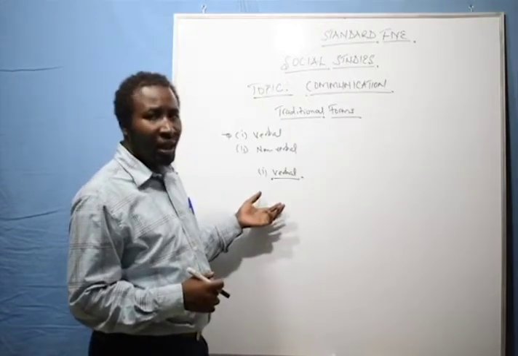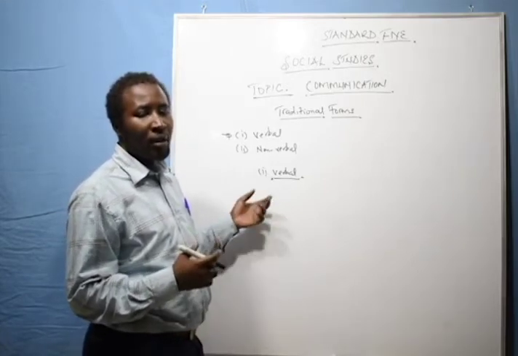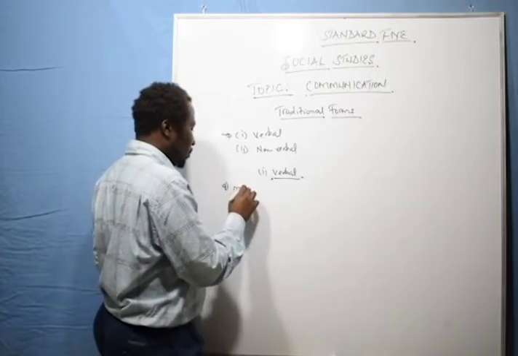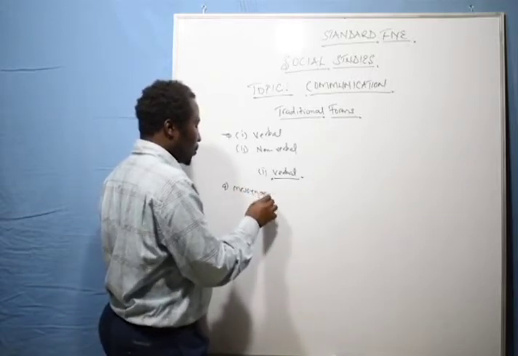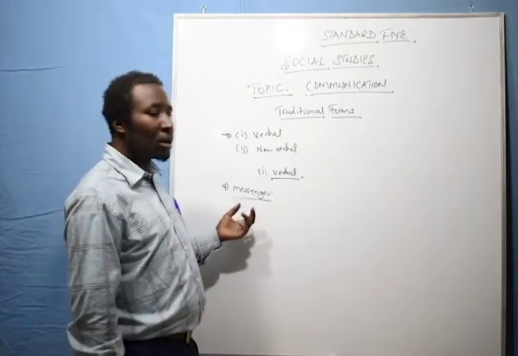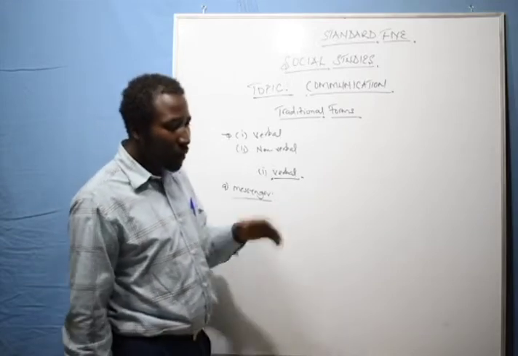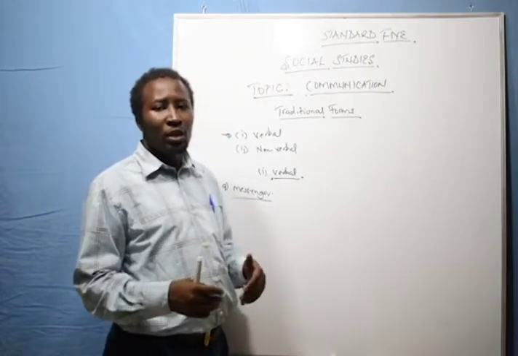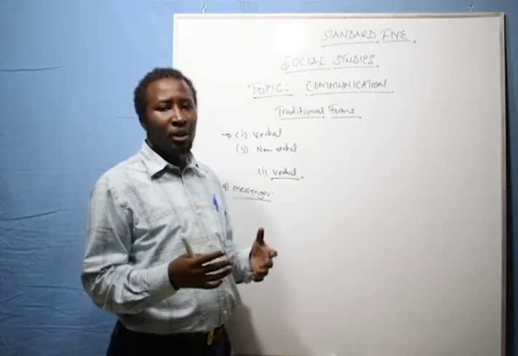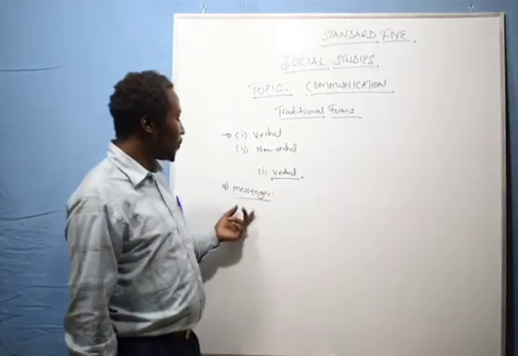Verbal means of communication in the past, the type of verbal communication that was being used in the past. One was by use of a messenger. When we talk about a messenger, this is a person who would be given a message to relay. For example, I decide to call a person here. I come and give him a message. I tell him I want you to go to the chief, tell the chief that tomorrow morning I'll be coming to see him, and see that he receives the information as correctly as possible. So what do you call that? That is verbal means of communication.